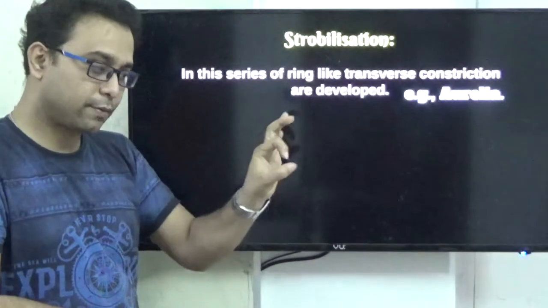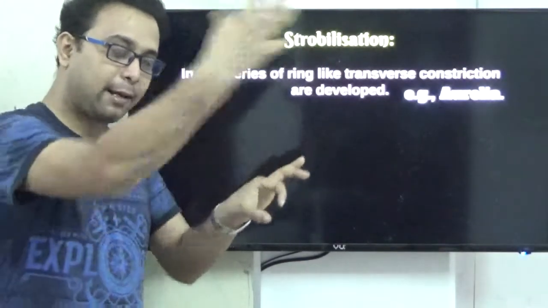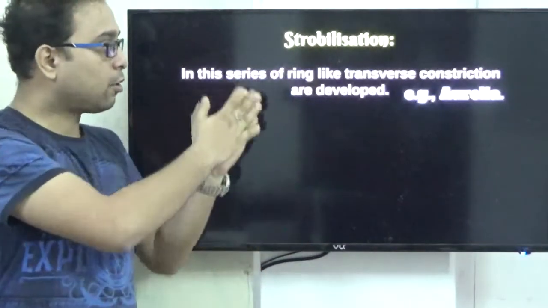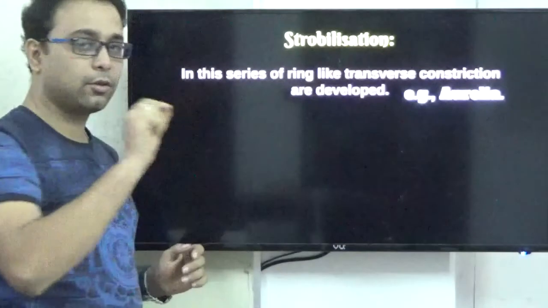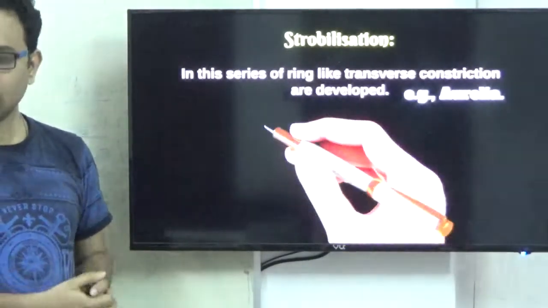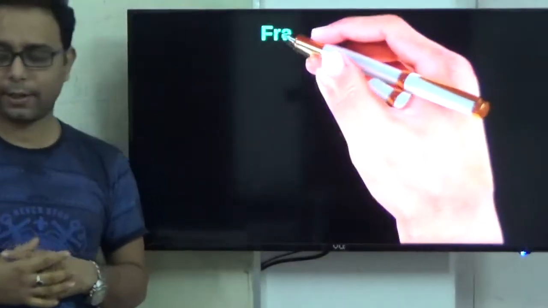By these transverse constrictions, the segments are detached and develop into new organisms. This is called strobilation. Transverse constriction is very important. This is also important for our NEET exam.